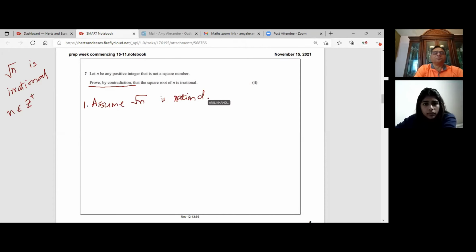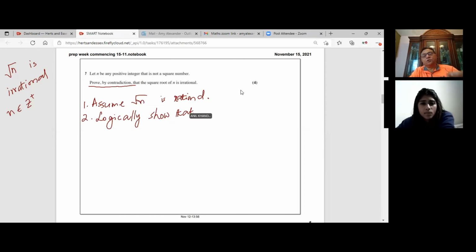And once we assume, then what we do here is that we logically prove that that is not the case. That is not the case means logically show that you reach somewhere which is impossible or incorrect or mathematically wrong.